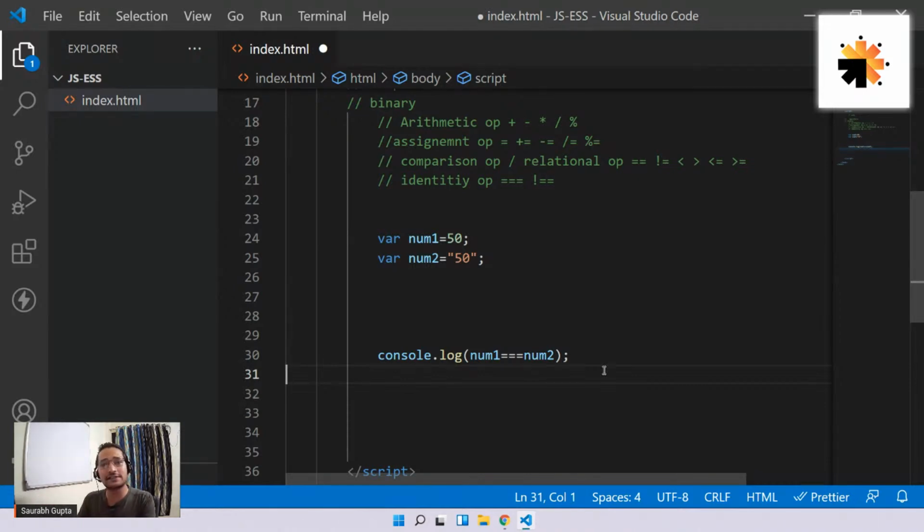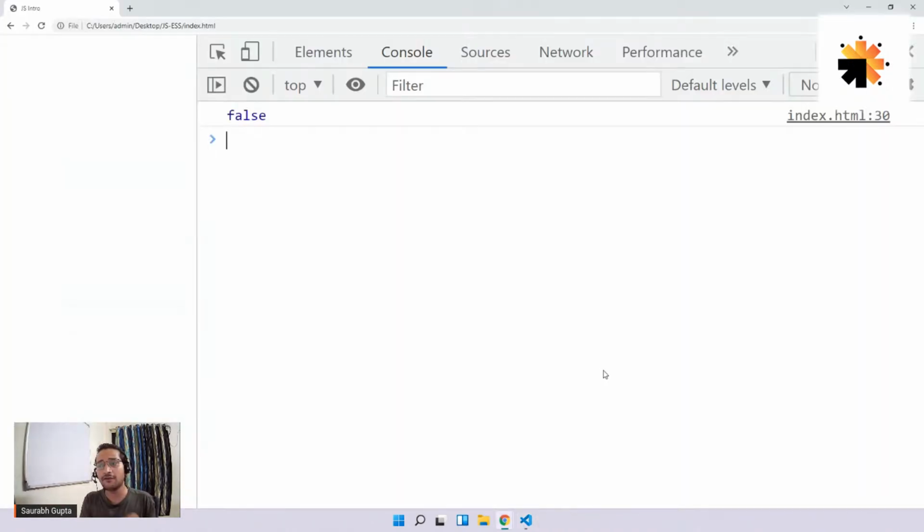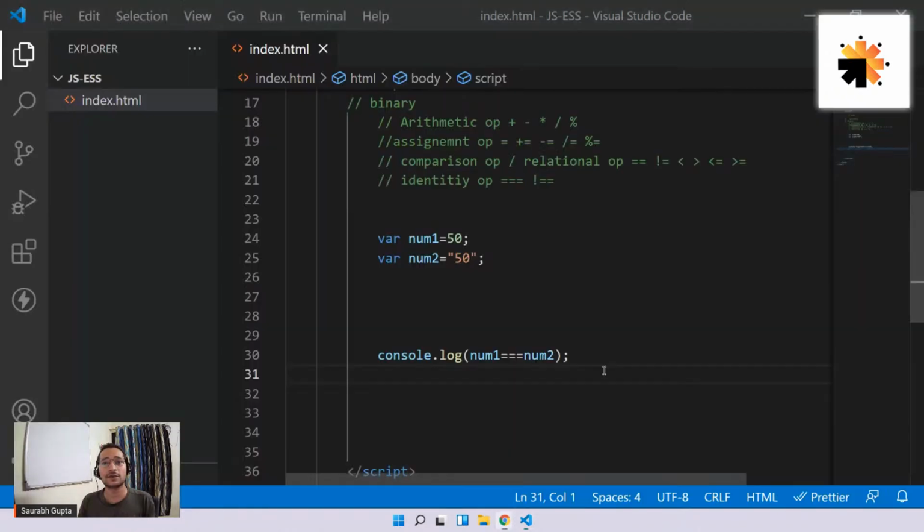So in this case, now it will check first if both are numbers. Now see, are both numbers? No. Num1 is a number, num2 is a string. So in this case, it should give me false. So it checks if the type of the data of both the variables are same. If they are not same, I'll not compare it. That's so simple. So triple equal to is the best way to check for equality from now on.